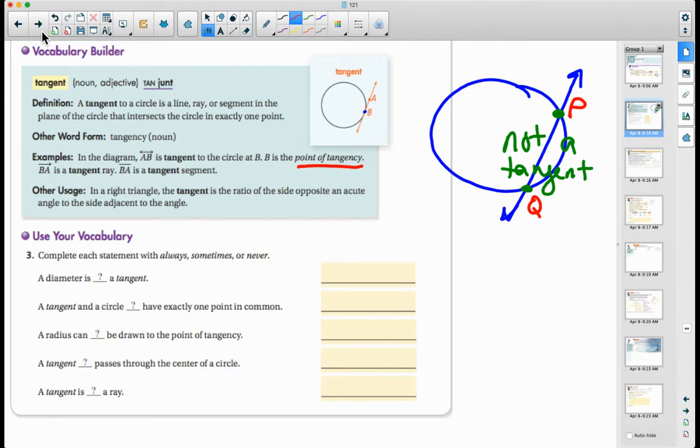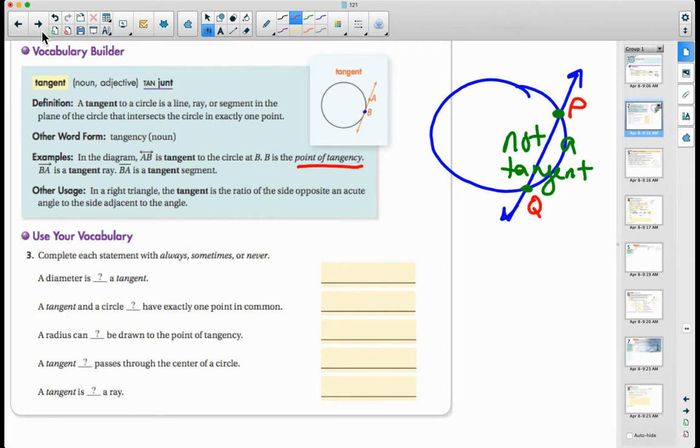So the line can be a tangent, the segment can be a tangent, or even a ray can be a tangent. Another use is in a right triangle, where the tangent is the ratio of the side opposite an acute angle to the side adjacent. So opposite over adjacent is what tangent is.